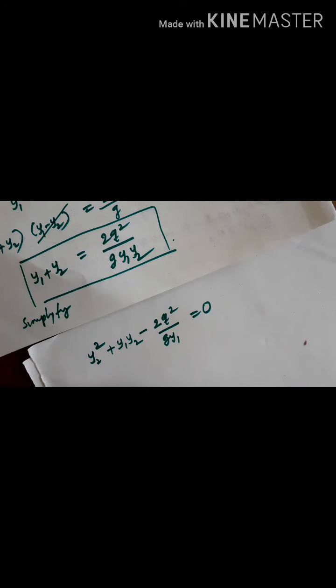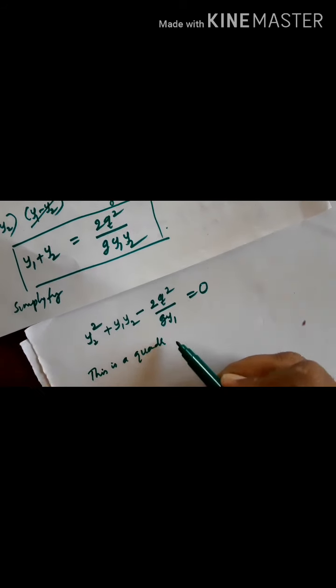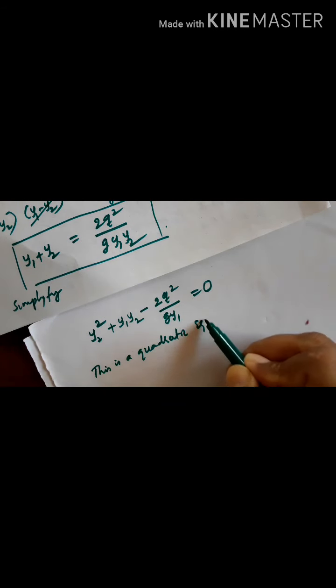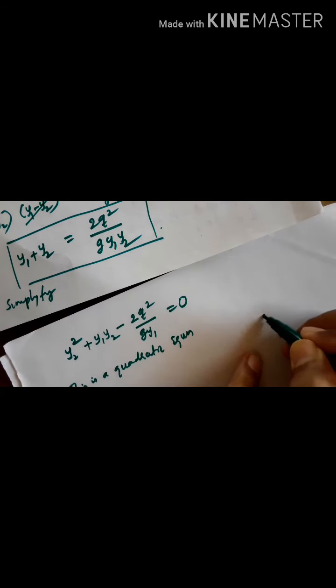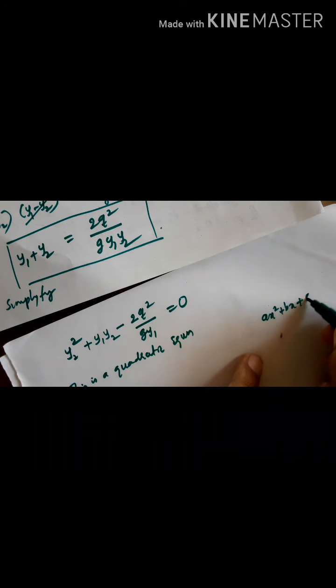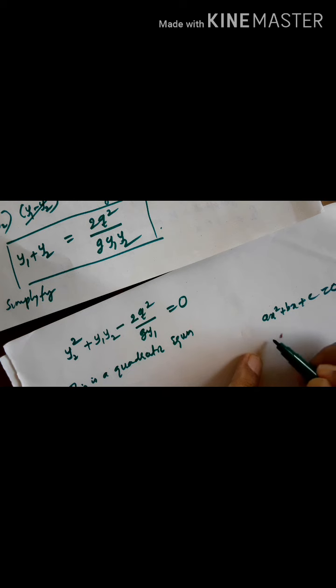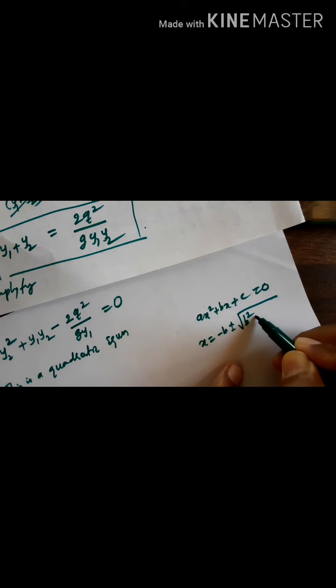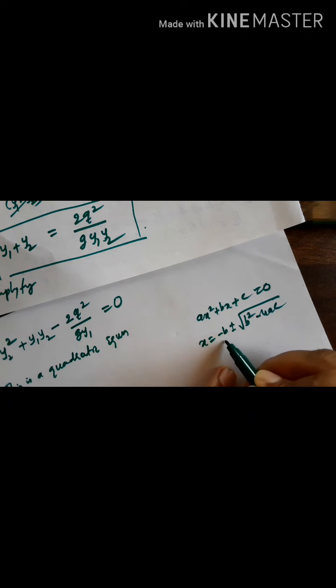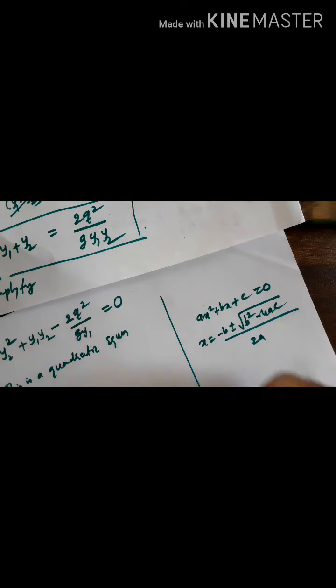This is a quadratic equation, that is, in the form ax square plus bx plus c equal to 0. In this format, x can be written as minus b plus or minus root of b square minus 4ac, divided by 2a.